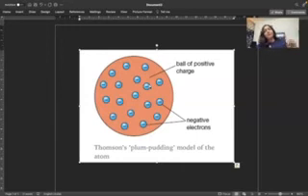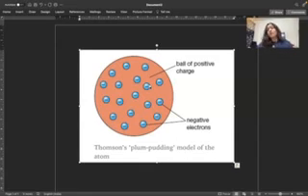And the plums present in that cake denote the negatively charged electrons. Then why is it called the watermelon model? If you cut a watermelon, the red portion denotes the positively charged sphere, and the black seeds of the watermelon represent electrons.